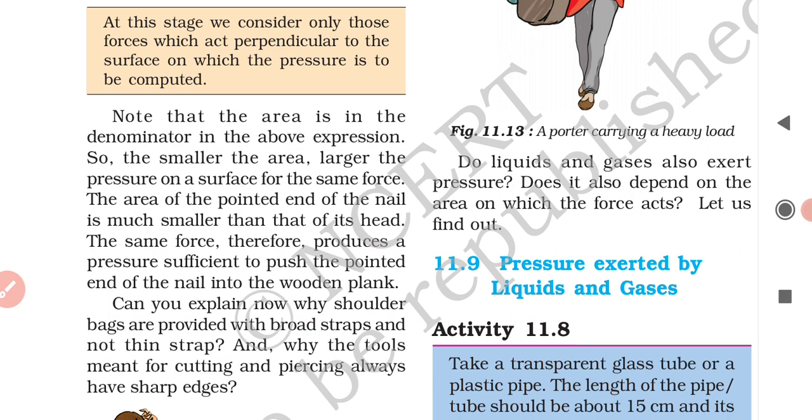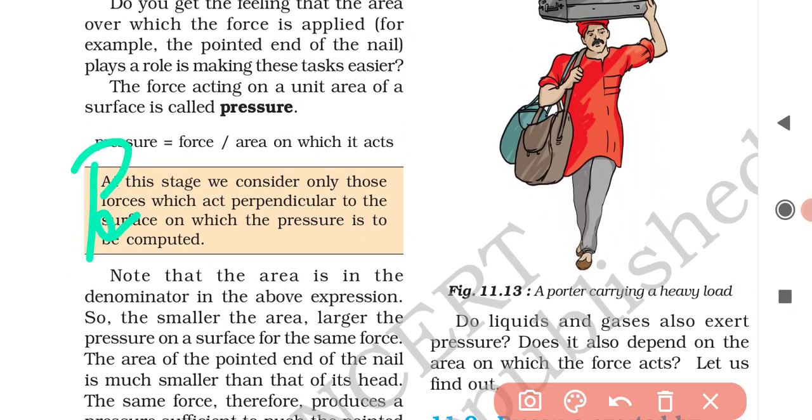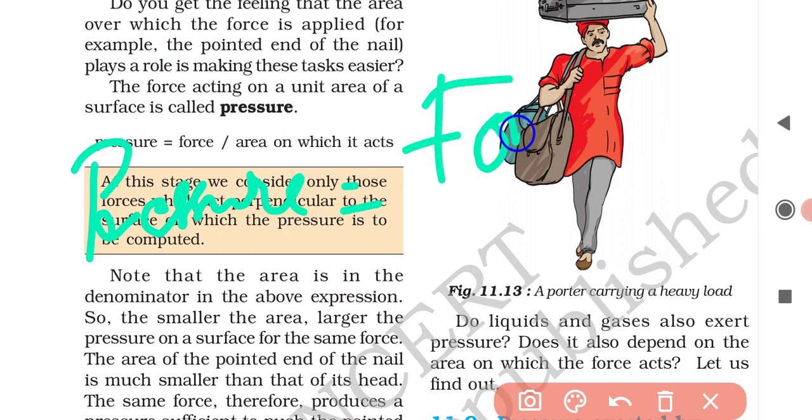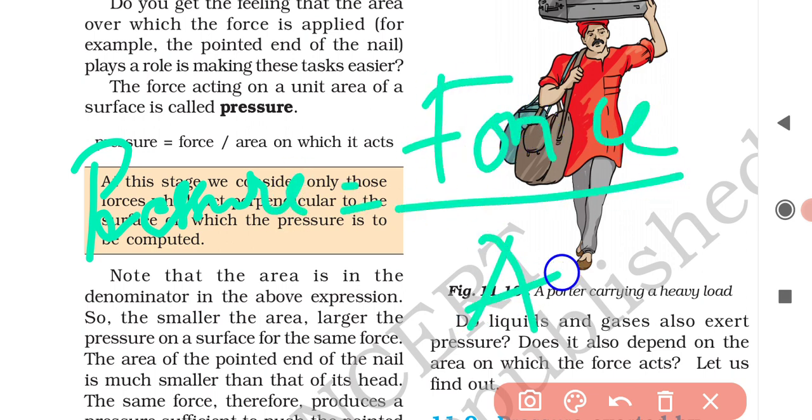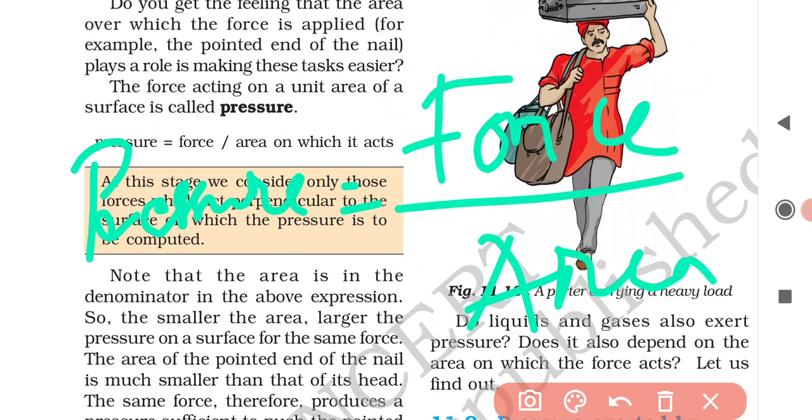Note that the area is in the denominator of the above expression. So the smaller the area, the larger the pressure on a surface for the same force. See, pressure is equal to what? Force by area, right? Area is where? In this right hand side part, area is in the denominator.